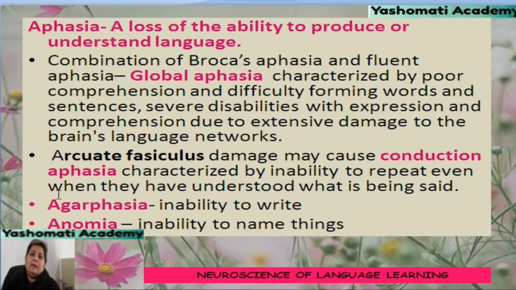Similarly, when the arcuate fasciculus is damaged, that may cause conduction aphasia, because information is not going from one area to the other properly, and this is characterized by inability to repeat even when they have understood what is being said. So, if you say something to the learner and ask him to repeat it, they will not be able to say it again, because there is a lag in conduction of information from one area to another. Then another is agraphia, which is an inability to write, and anomia, which is inability in naming things.